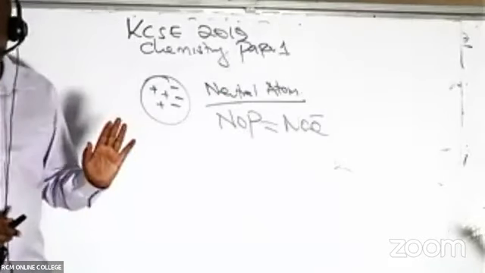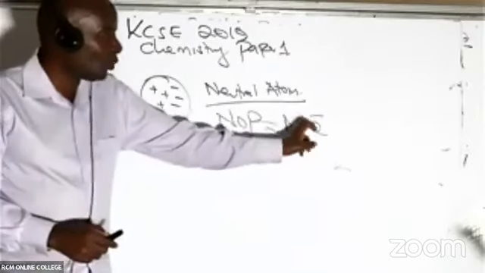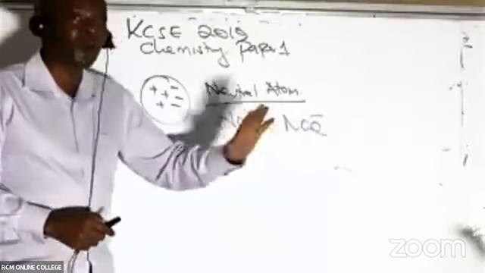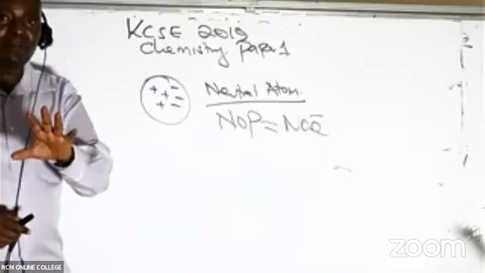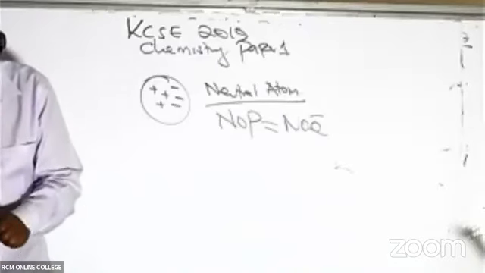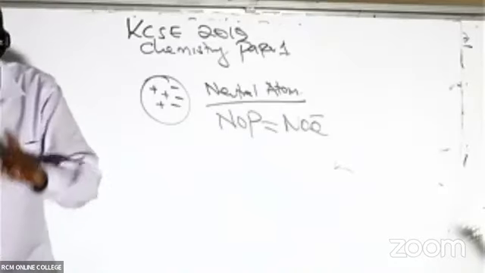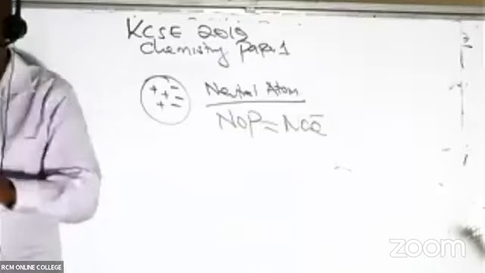Number of protons should always be equal to number of what here? Electrons. See how I'm writing this E with a bar. Electrons, of course, it's very important for us to get used to the symbols of our nomenclature. So in this question, they have told us that the mass number is 39, and the number of protons are 19.